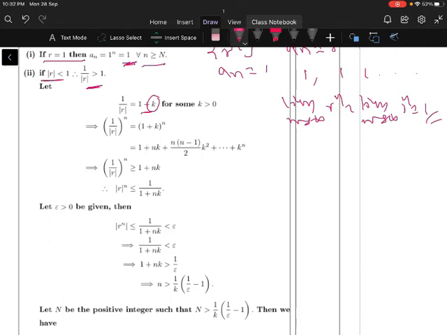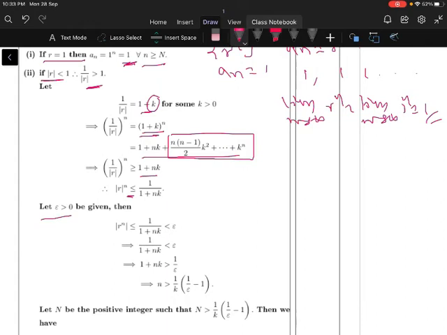Now we need to find r power n. 1 by mod r whole power n is equal to 1 plus k whole power n. Again expand it by using the binomial theorem. So 1 by modulus of r whole power n is greater than or equal to 1 plus nk. I neglected the third term onwards. So the LHS is greater than or equal to the RHS, 1 plus nk. If I take reciprocals, obviously this becomes less than or equal to 1 by 1 plus nk.